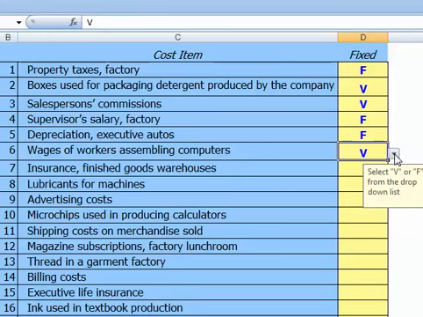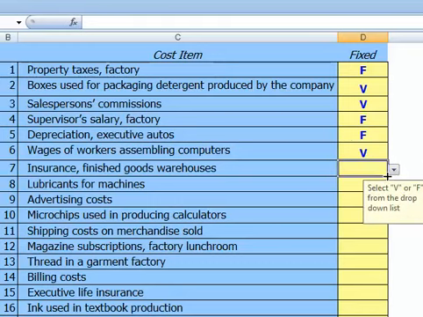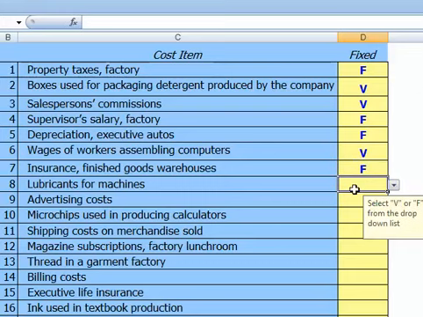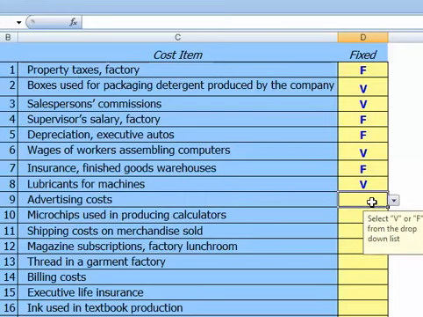Again, on a per hour basis, their wages are probably fixed, but in total, the wages of our assembly line workers are variable. Insurance on our finished goods warehouse will be fixed. Lubricants for use on our machines will likely be variable. The more we run our machines, the more money we'll spend on lubrication.